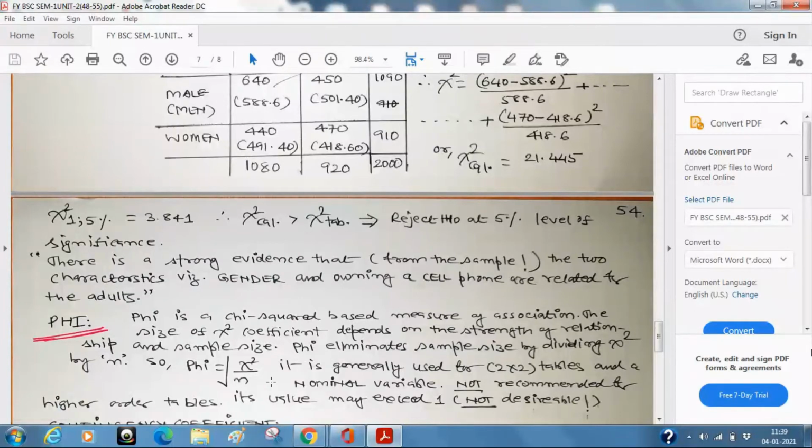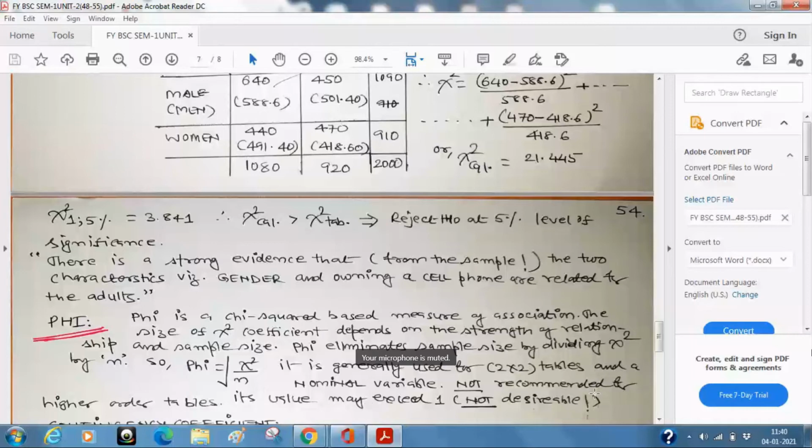So it is a comment. What is the comment? Phi, which we have discussed here, is generally used for the 2 cross 2 table and a nominal variable. It is not recommended for higher order tables. That means if you have a higher order table, don't calculate phi, because in that case the trouble is that sometimes its value may exceed 1, which is not desirable.